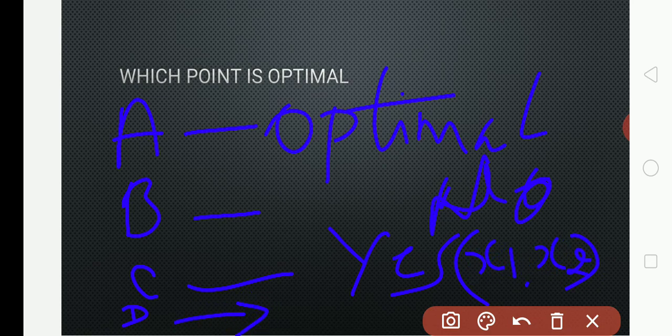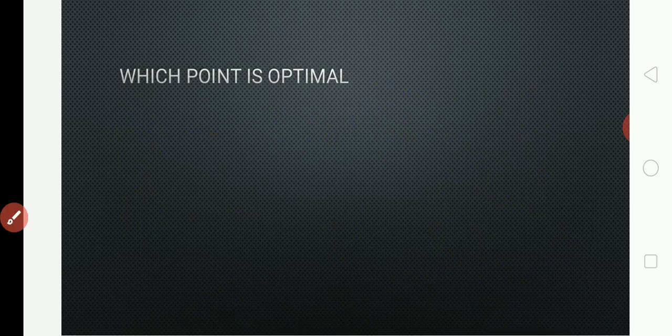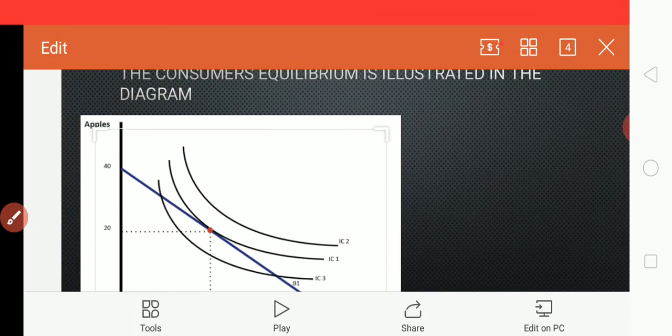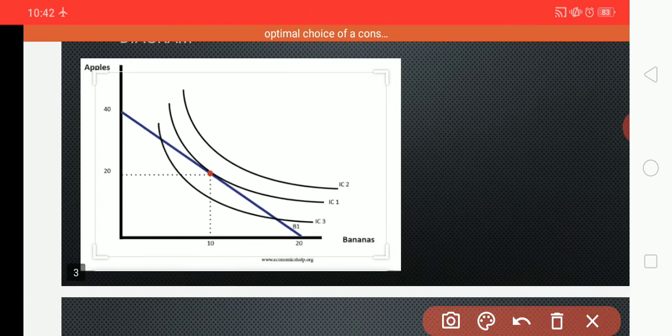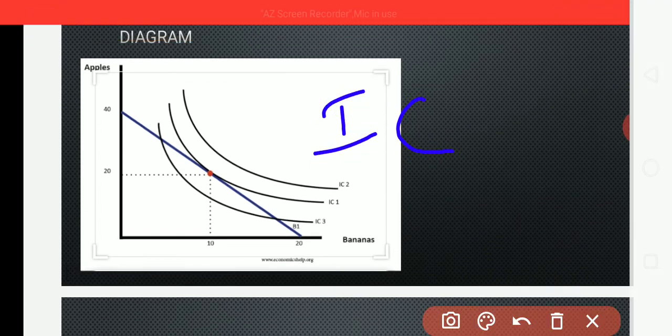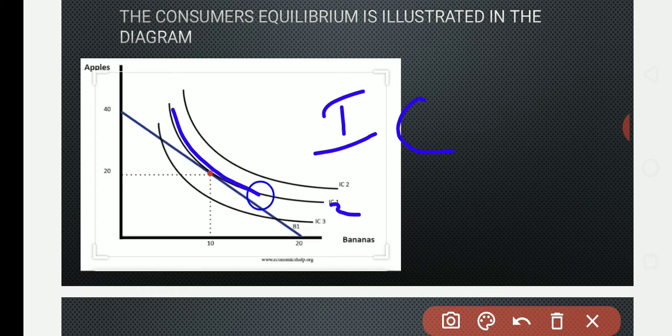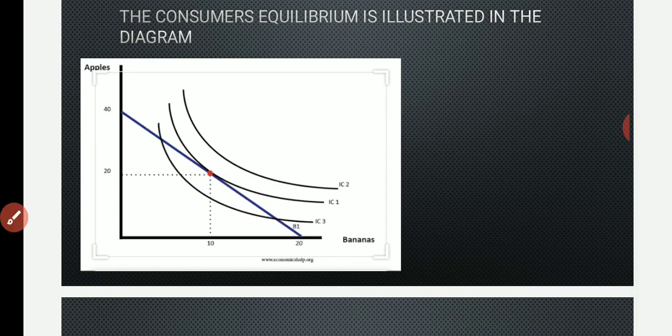Whether D is optimal, no, D is not optimal. So the consumer gets maximum satisfaction at the point where the indifference curve, that is IC2, is tangent, is touching the budget line, where the consumer will get maximum satisfaction.